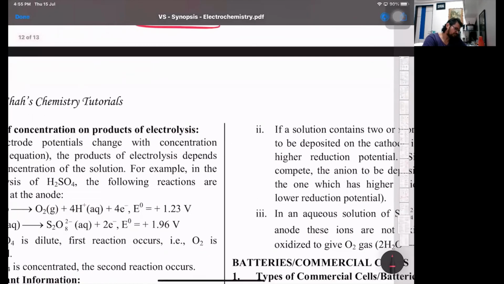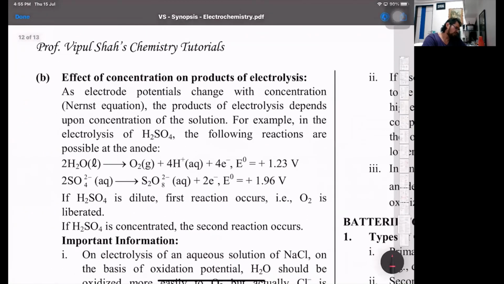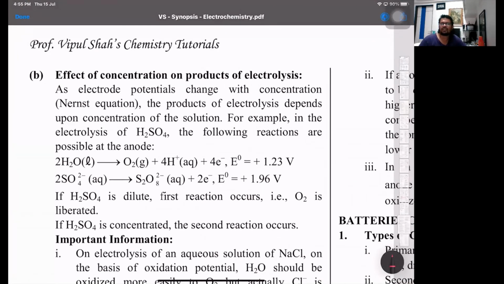That is one. Next, we have the effect of concentration on the products of electrolysis. As electrode potential changes with concentration, the product of electrolysis depends on the concentration. For example, in electrolysis of H2SO4, we have the following reactions taking place: water giving us oxygen and H plus ions, and sulfate. If H2SO4 is dilute, then the first reaction occurs, meaning oxygen gas is liberated. If H2SO4 is concentrated, then the second reaction occurs. Clear? That's one.